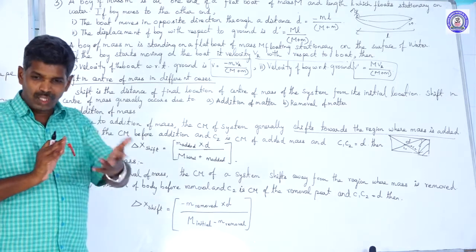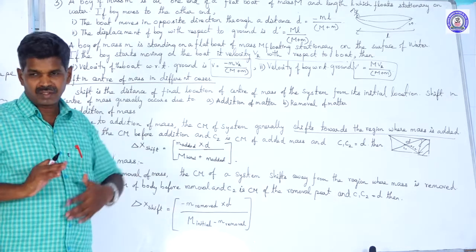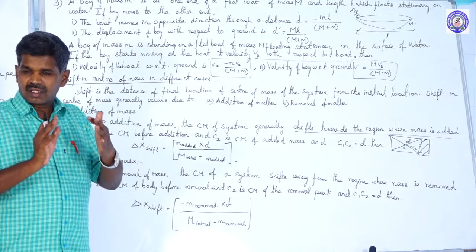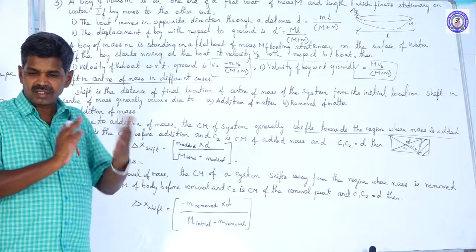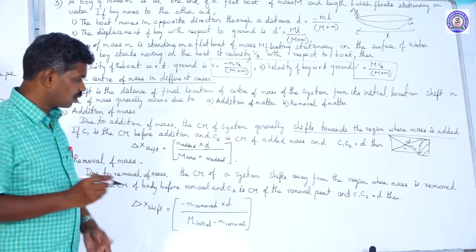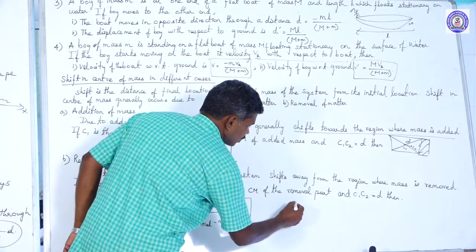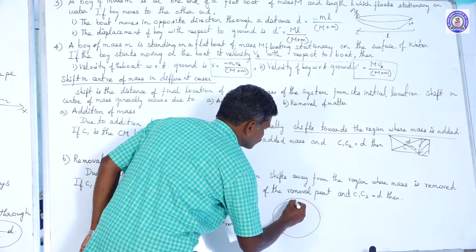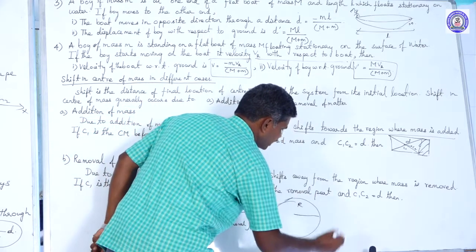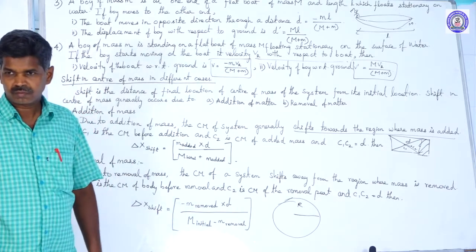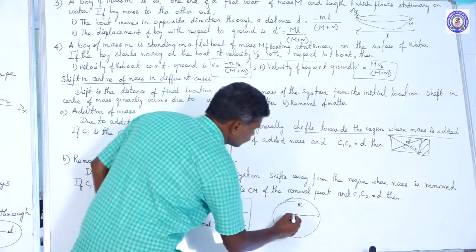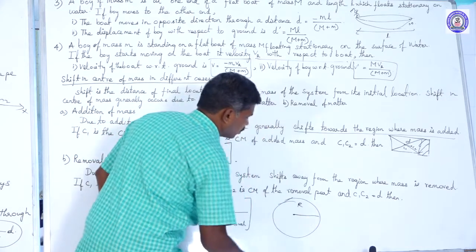Total mass is nothing but the initial mass plus the added mass. Okay. Due to the removal of mass, the center of mass is shifted. The center of mass moves in the direction opposite to the side of the object from which mass is removed. For example, if you take a spherical object of radius r, its center of mass initially acts at the center point.